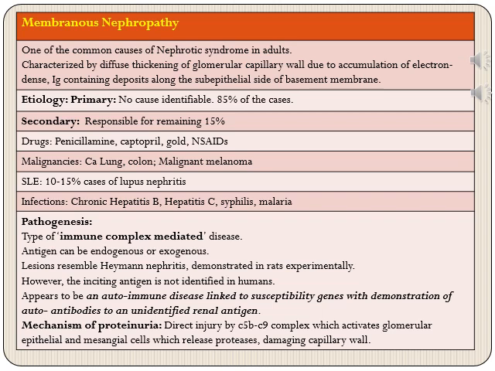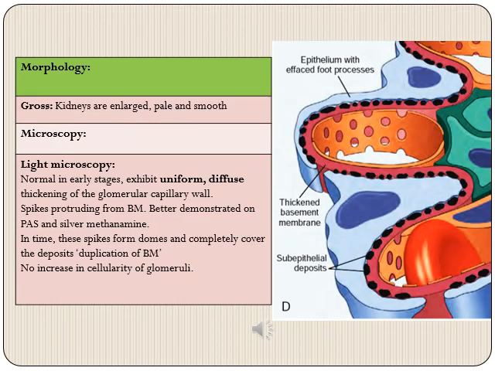In 15% of the cases, there can be other mechanisms or secondary causes where the antigen can be either of exogenous origin or endogenous origin, which leads to again generation of immune complexes and resulting in glomerular injury. So these are the two mechanisms of membranous nephropathy.